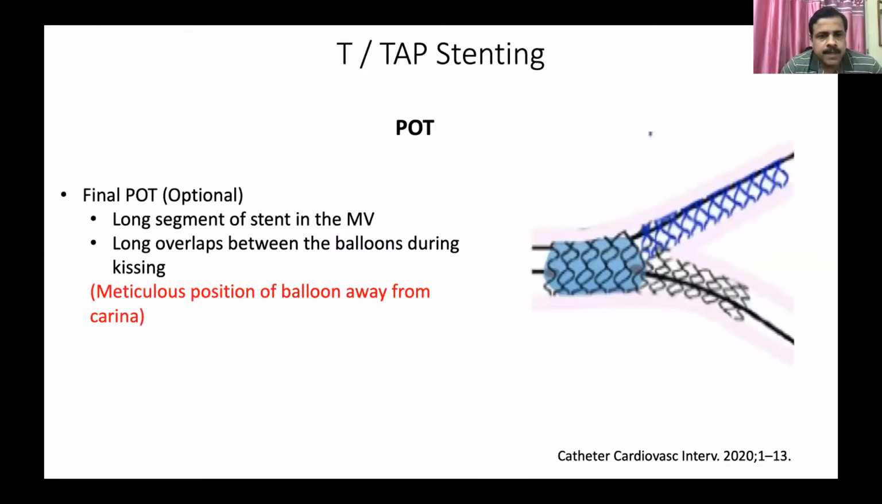So what was not done in our case, because the left main was very short and we already had a well expanded, well endothelialized stent. So the requirement of POT was not really indicated in this case. But if you have to go for it, you have to be very careful and position the balloon away from the polygon of confluence.